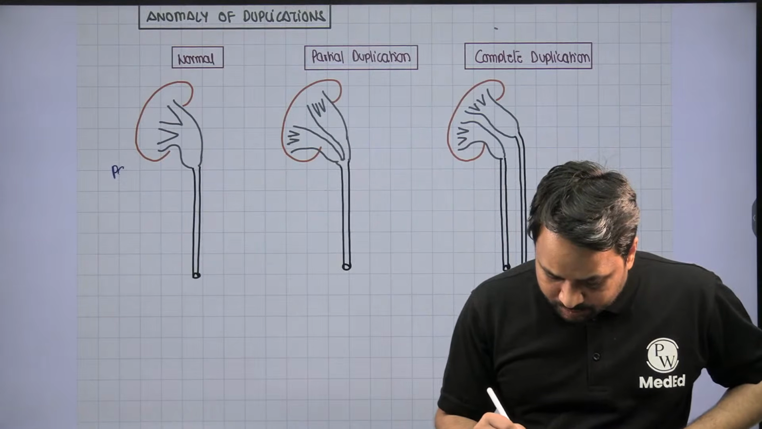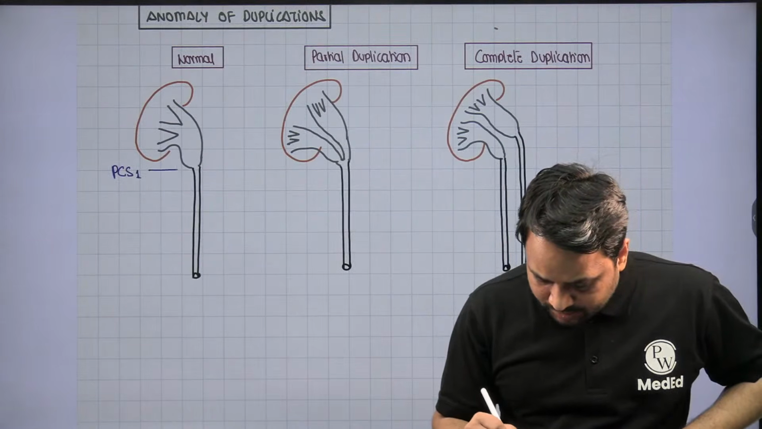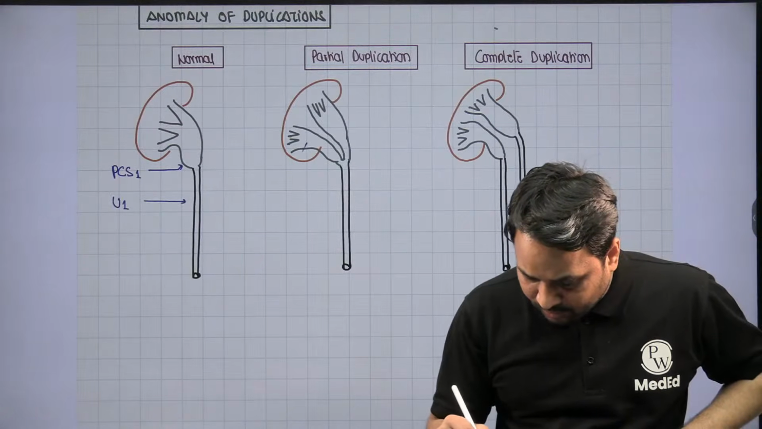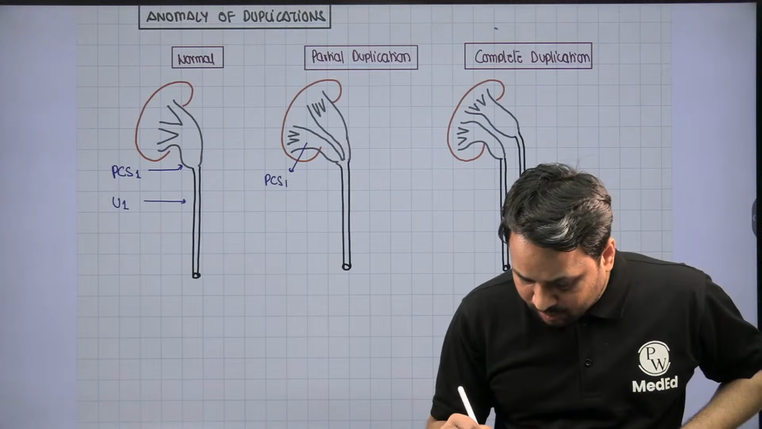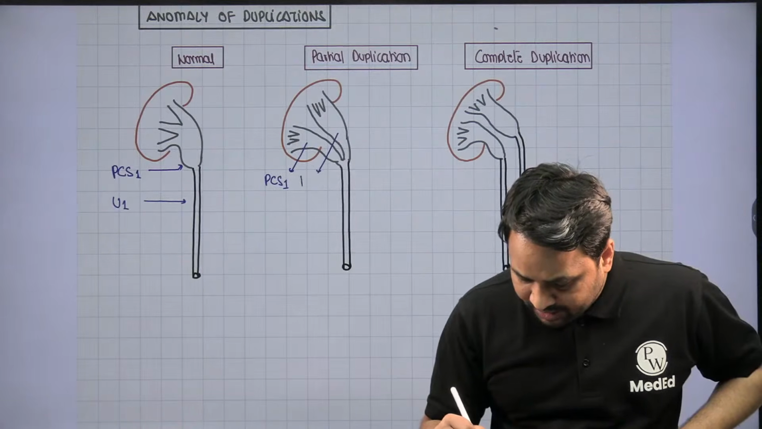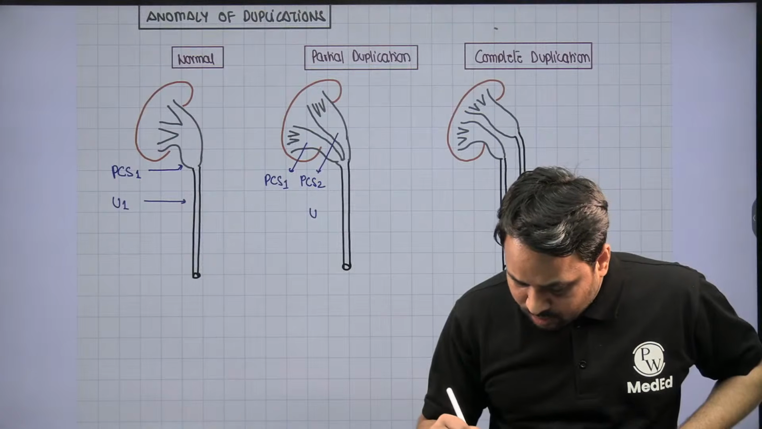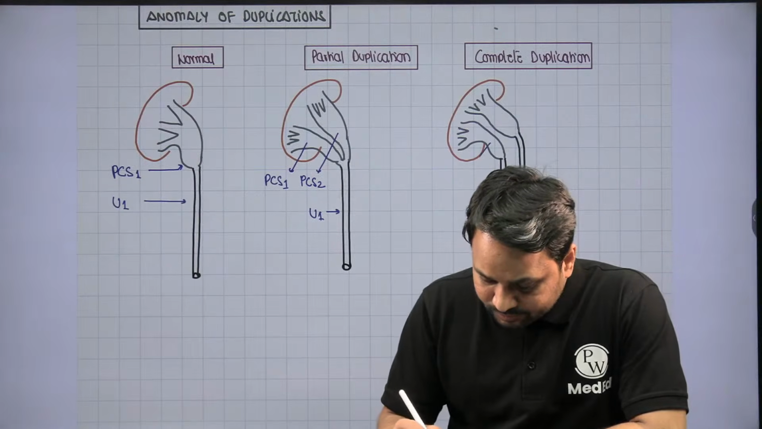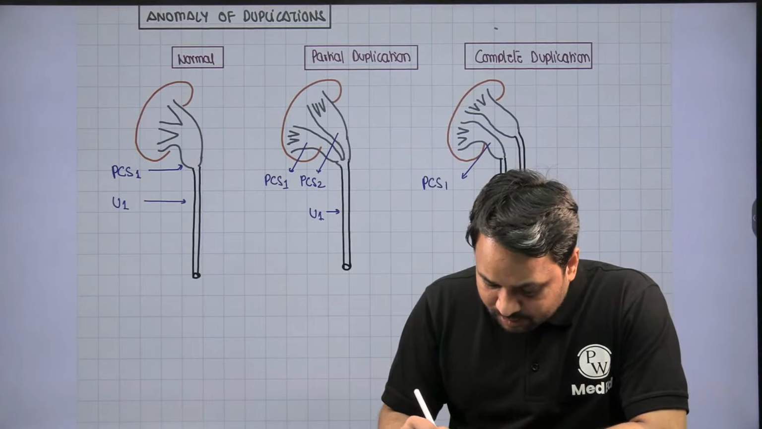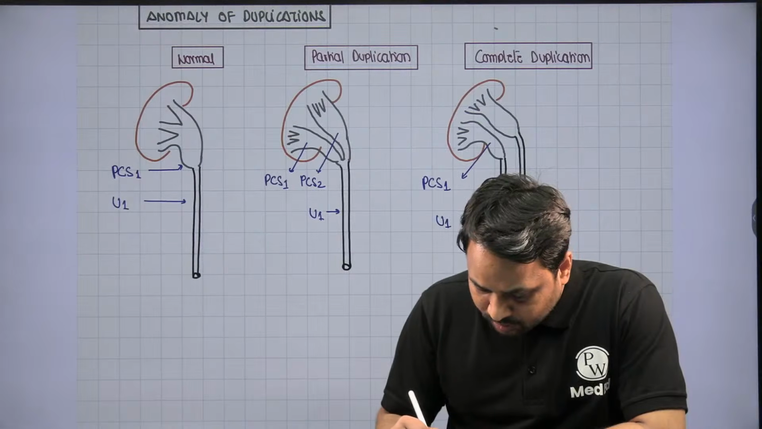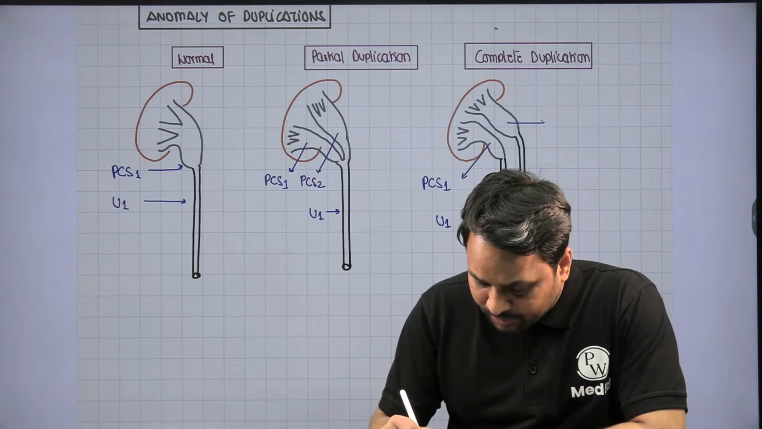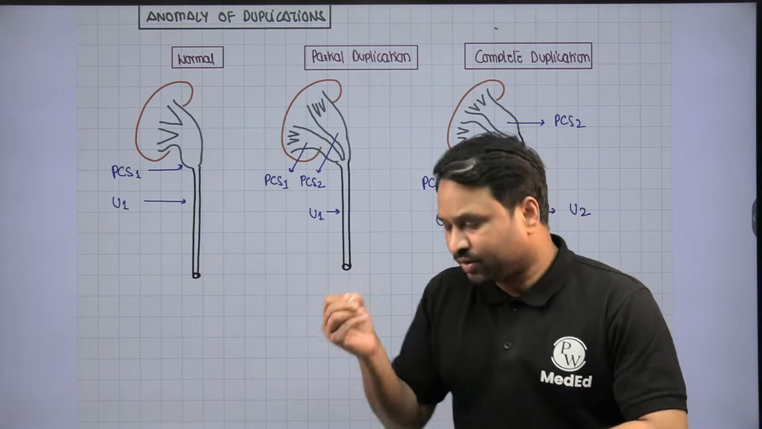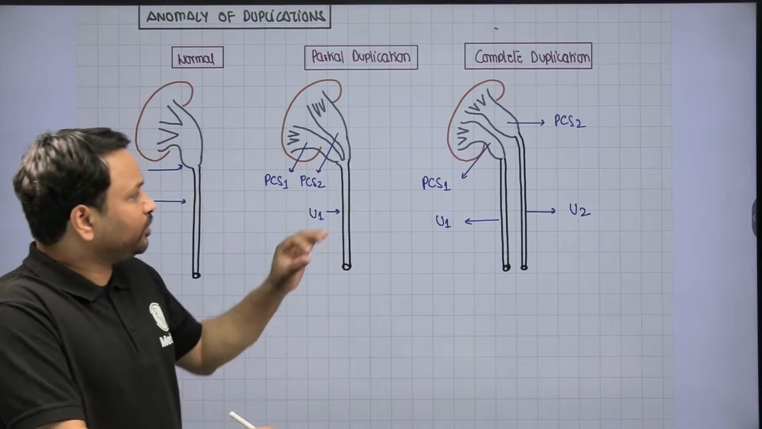There is pelvicalyceal system 1, and the ureter is 1. This is normal. If you have pelvicalyceal system number 1 and pelvicalyceal system number 2, but there is only one ureter, this is called partial duplication. But if you have pelvicalyceal system number 1 and ureter number 1, and then pelvicalyceal system number 2 and ureter number 2, two pelvicalyceal systems and two different ureters, this is called anomaly of complete duplication.